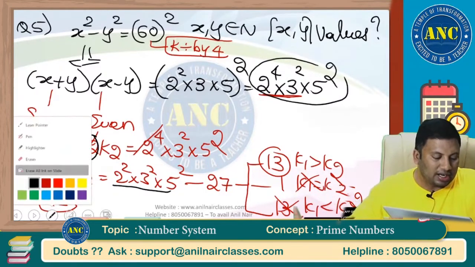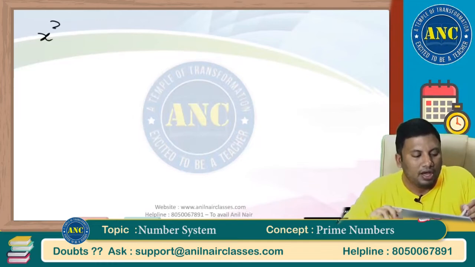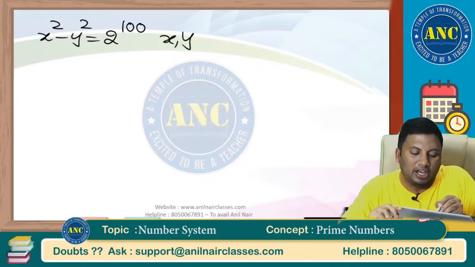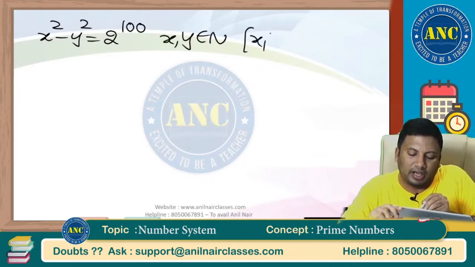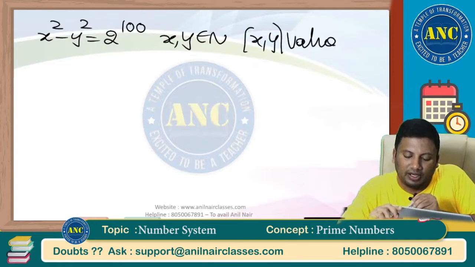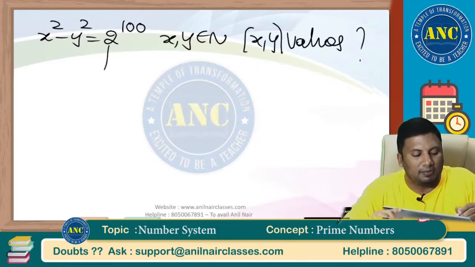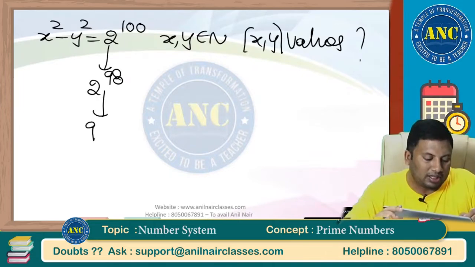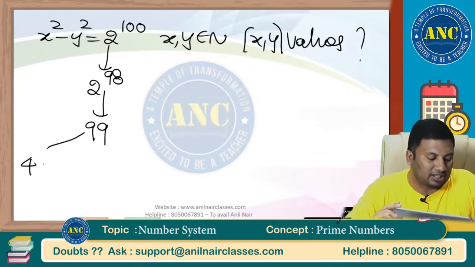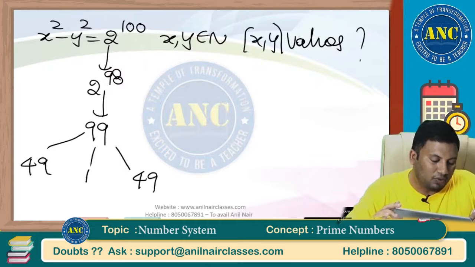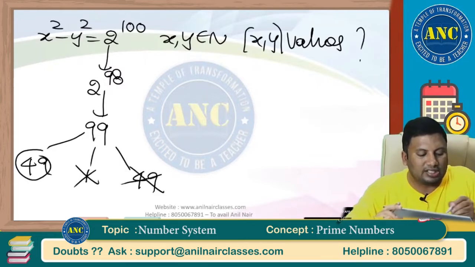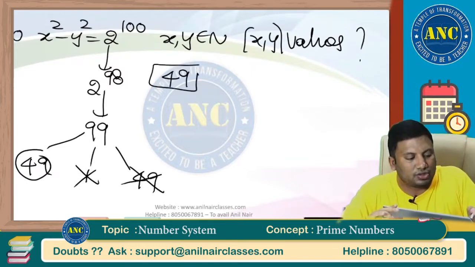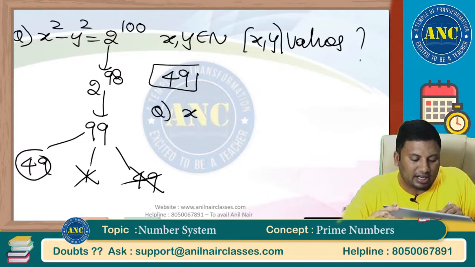Now, 3 original CAT questions, we will solve them. x square minus y square equals 2 power 100. Please stop using the pen. x and y are natural numbers. How many values can x and y take? 100 means this will become 2 power 98, 2k1, 2k2. I hope you are all with me. These are 99 factors: 49, 49 and 1. Over. The answer is 49. It takes 10 seconds to solve the question. I hope the idea is clear.